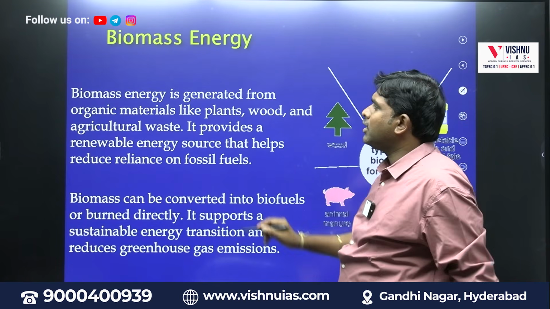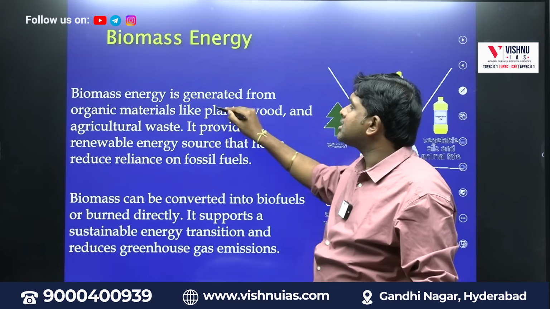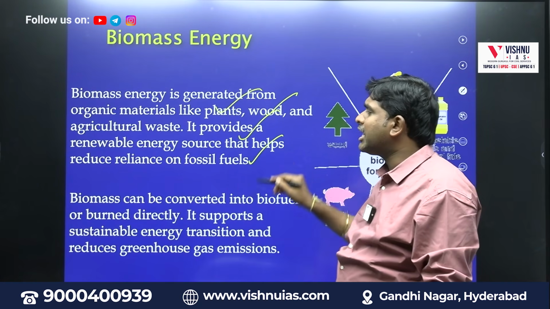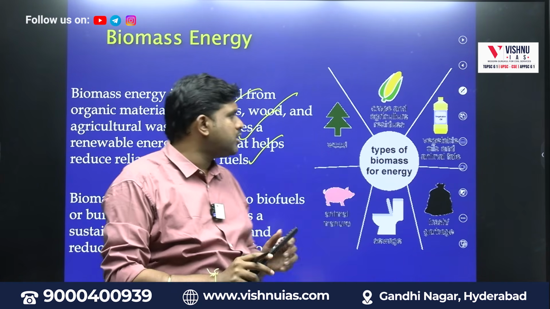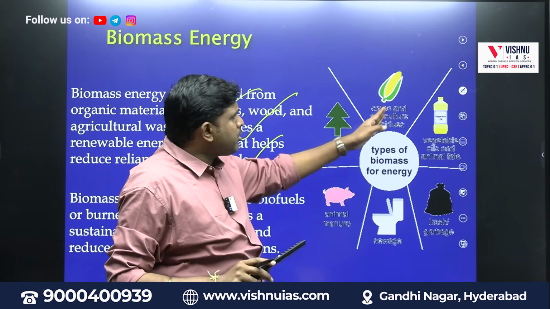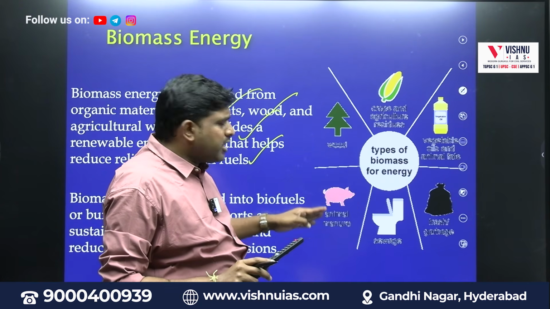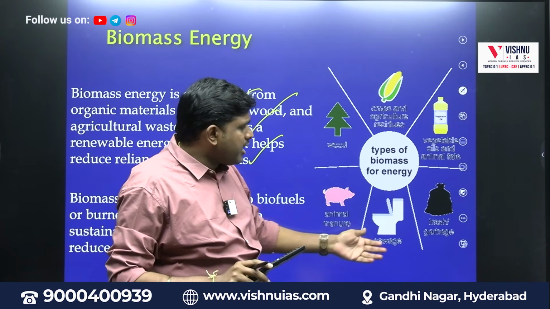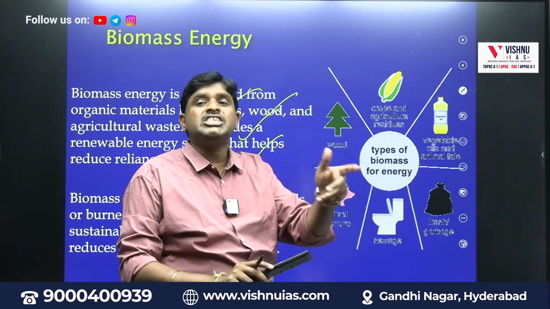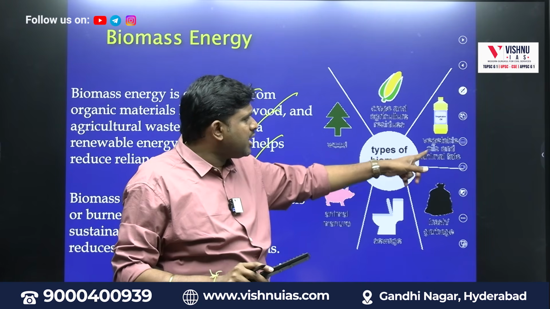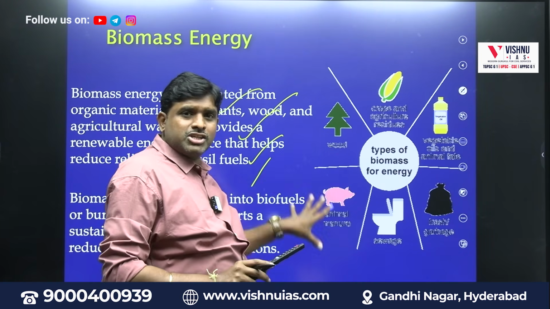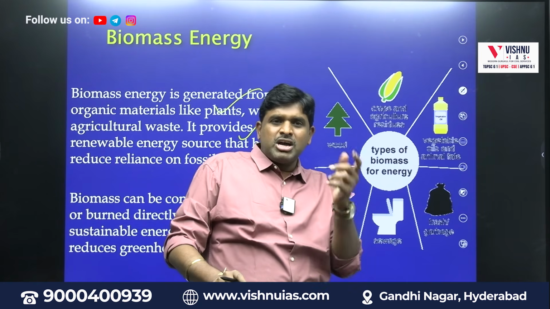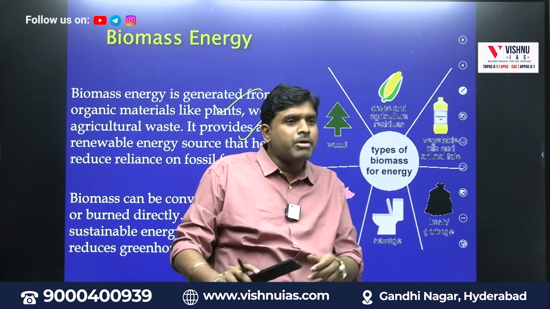Biomass energy. Biomass energy is generated from organic materials like plants, wood, agriculture waste. It provides renewable energy that helps reduce reliance on fossil fuels. It can be crops, wood, animal meat, sewage, trash, garbage, kitchen garbage, vegetable oils. This complete thing is called what? Biomass. Through this biomass, if I produce electricity, it is called what? Biomass energy.